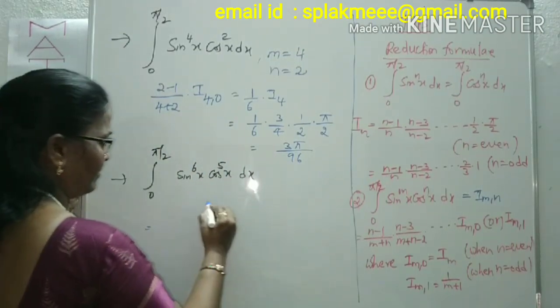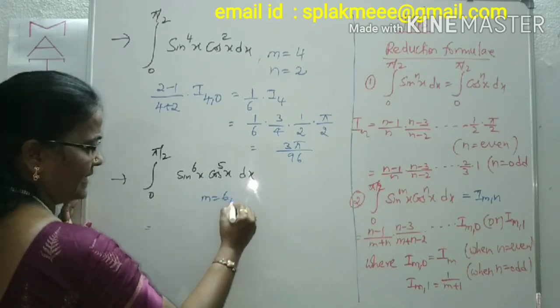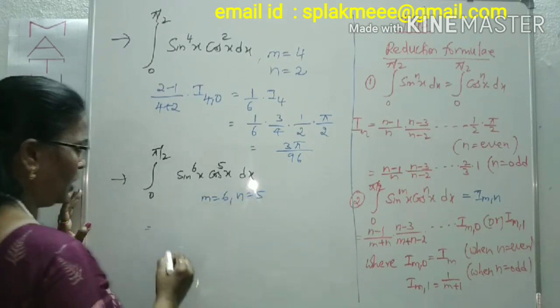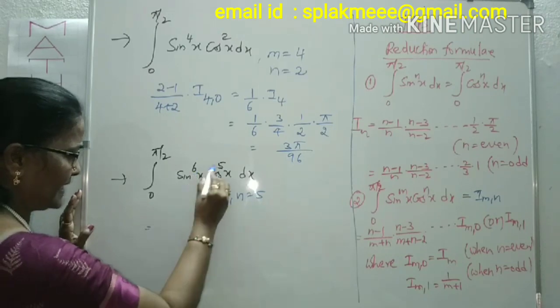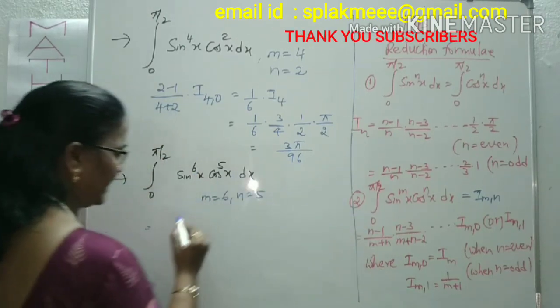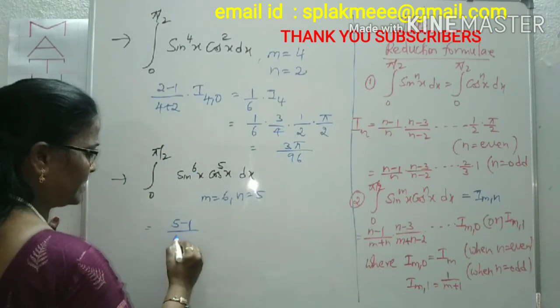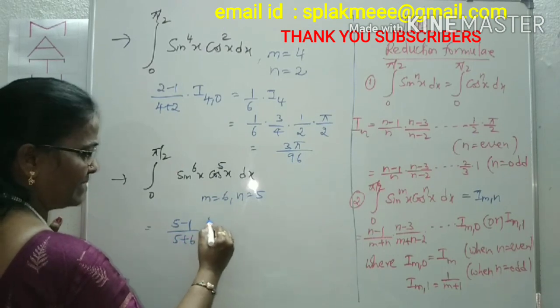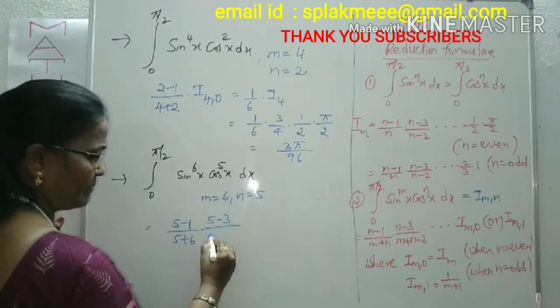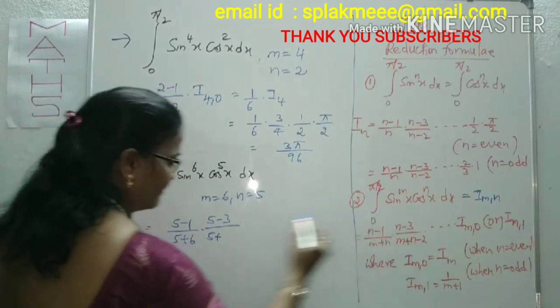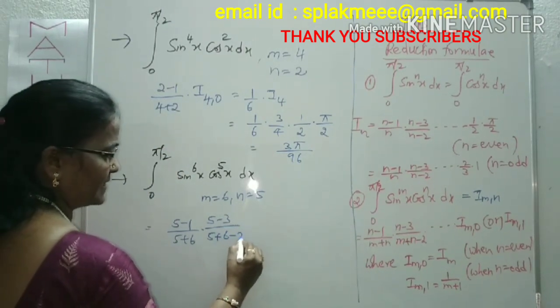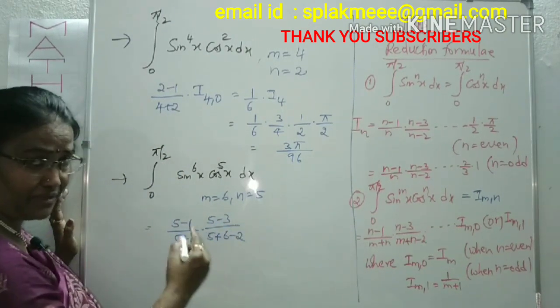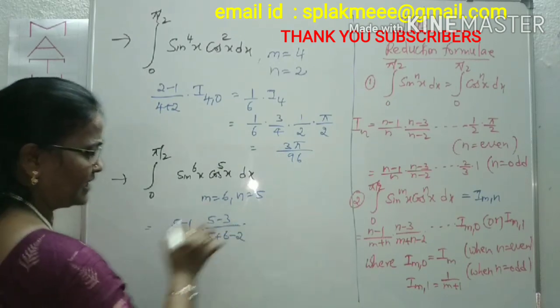It is also the same formula. What is m here? M is 6. N is 5. Now according to this, what is that? N minus 1: 5 minus 1 by 5 plus 6. Now 5 minus 3 we can take now: 5 minus 3 by 5 plus 6. The next term will be there: 5 plus 6 with minus 2. We cannot take 5 minus 5 because 0 will come. Here you can stop.